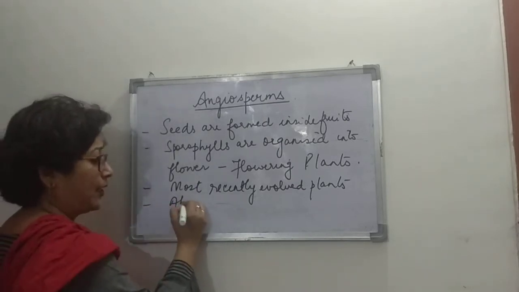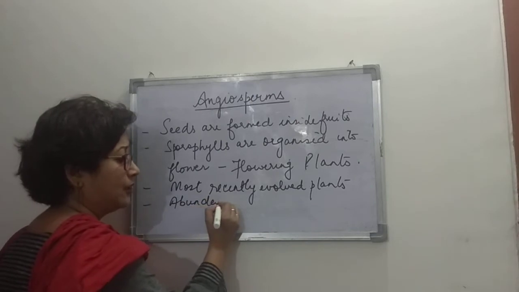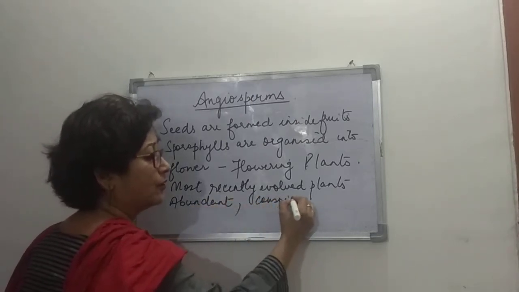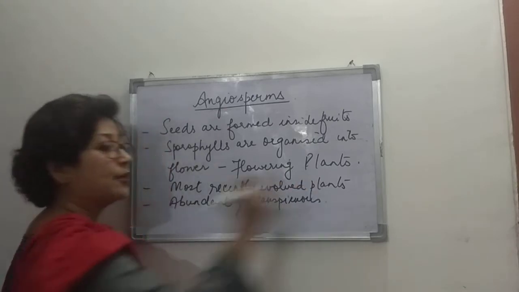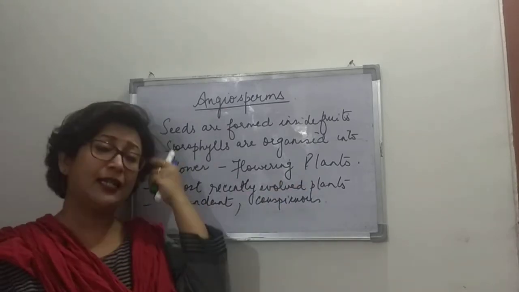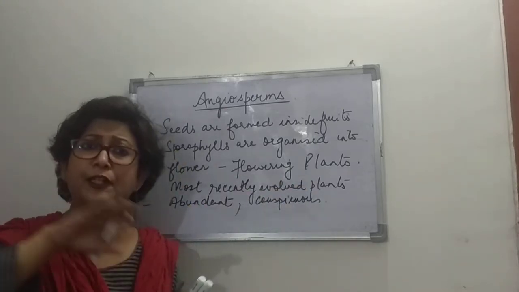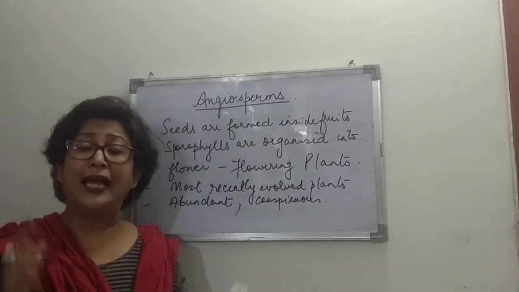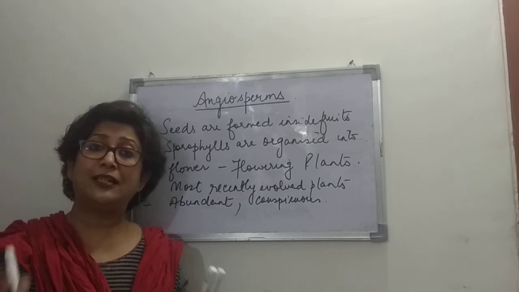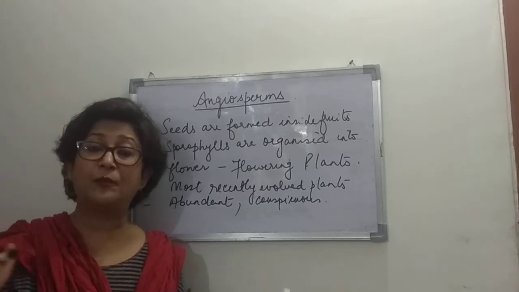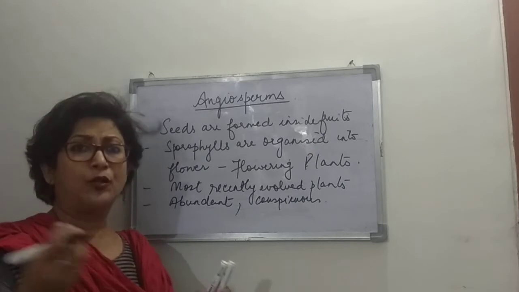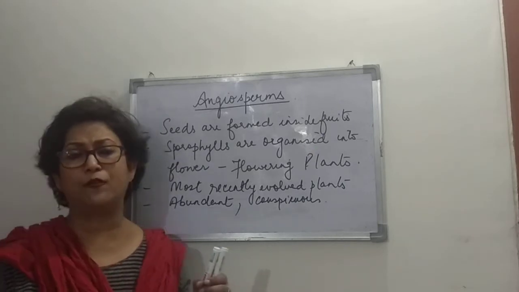So they are abundant and they are conspicuous, visible. And then they are also found in different types of habitats, in every type of environment except in the sea. Now, except in the sea does not mean there are no angiosperms in seas. There are only two types of angiosperms that are found in seas.